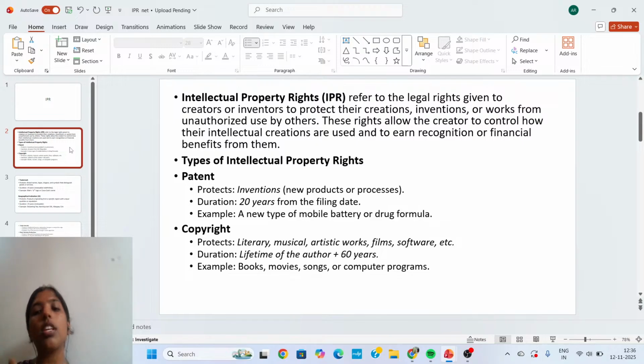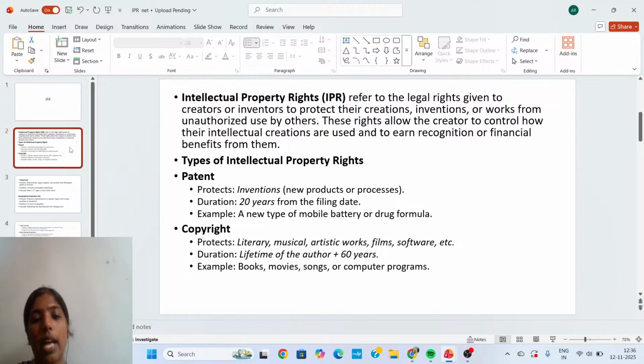We have the Patent Act, and according to this Patent Act, the patent right has been granted. So this patent protects the invention. Mainly the patent is given to products and also to processes. The duration is 20 years from the filing date.